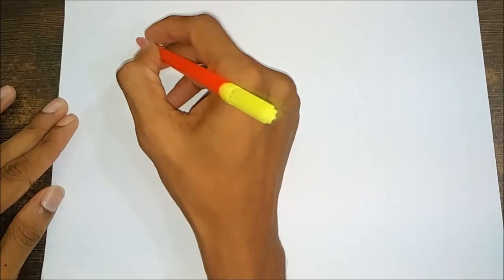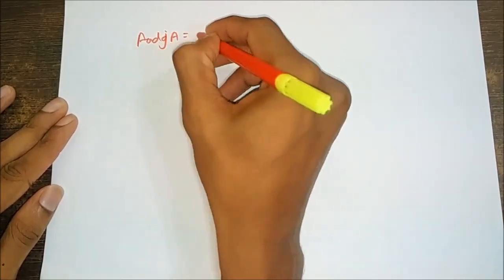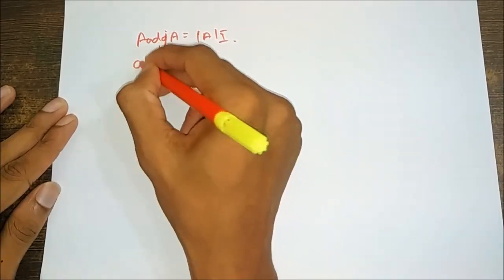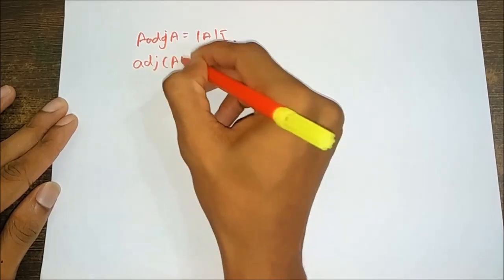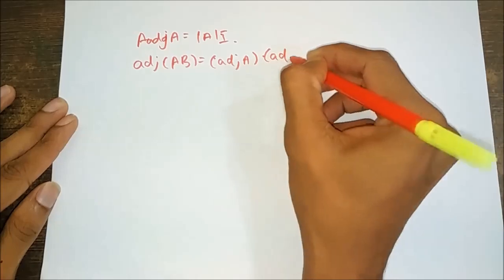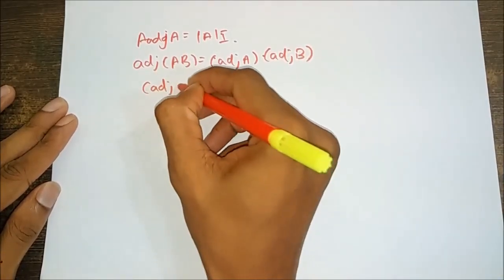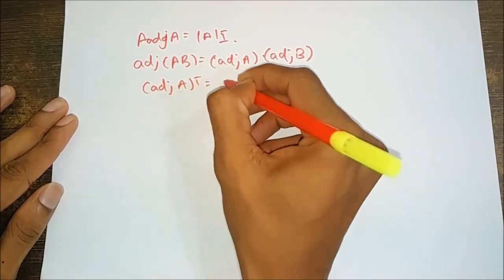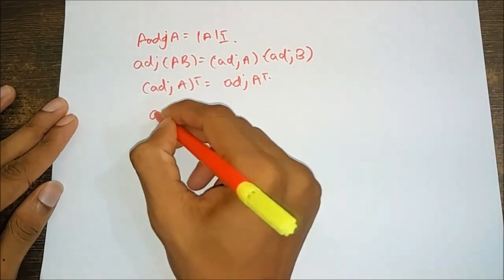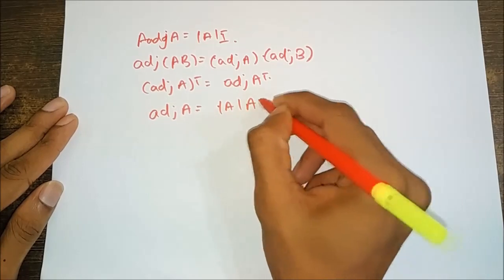Properties of adjoints: A into adjoint A is equal to determinant of A into I. Adjoint of A into B is equal to adjoint of B into adjoint of A. Also, adjoint of A transpose is equal to adjoint of A, transpose.